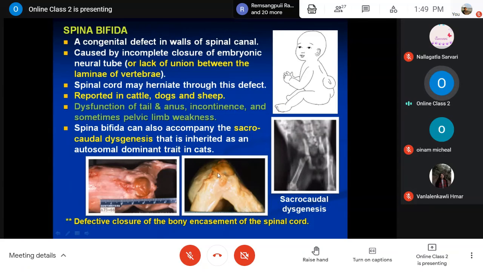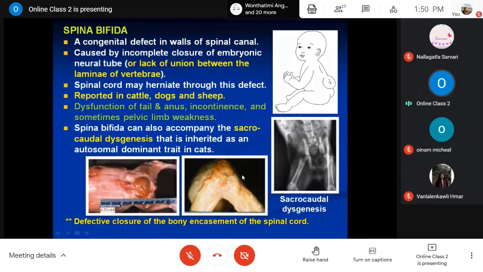Then next is spina bifida. It may happen in babies and young growing children. It is a congenital defect in the walls of the spinal canal, which may be caused by incomplete closure of the embryonic neural tube, or lack of union between the laminae of the vertebra, as I'm showing here.